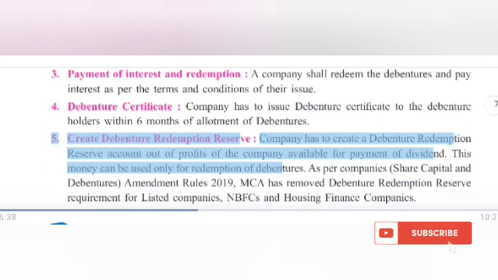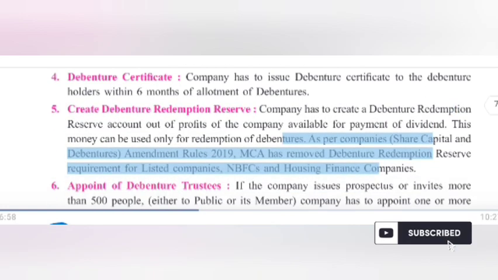5. Create debenture redemption reserve. The company has to create a debenture redemption reserve account out of profits of the company available for payment of dividend. This money can be used only for redemption of debentures. As per Companies Amendment Rules 2019, MCA has removed the debenture redemption reserve requirement for listed companies, NBFCs and housing finance companies.